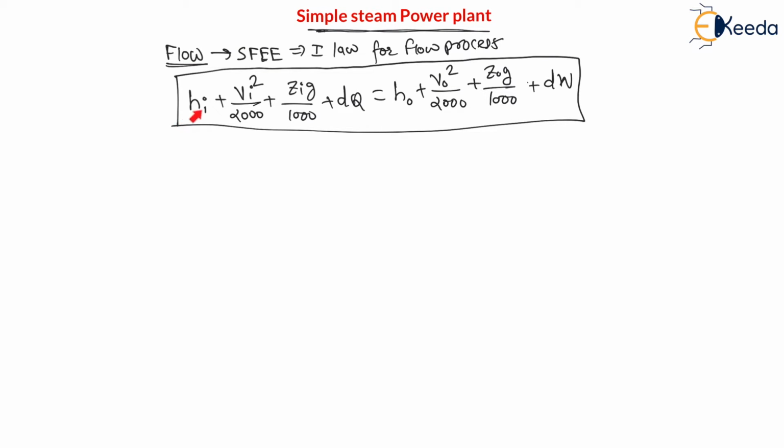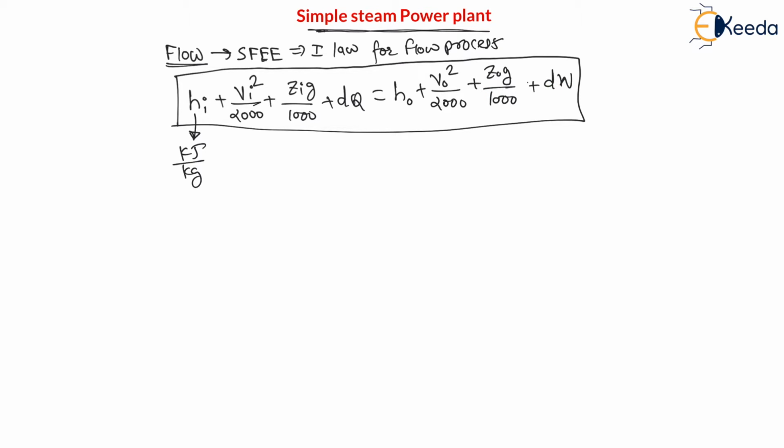Here h_i is the specific enthalpy at inlet, in kilojoule per kg. V_i is the velocity at inlet, in meter per second. Z_i is the datum, that is the height at inlet. g is the acceleration due to gravity. dq is the heat interaction in kilojoule per kg. Then i is for inlet and o for outlet. Therefore h_o is the specific enthalpy at outlet, V_o is the velocity at outlet, it is not volume, it is a velocity. Z_o is the datum or height at outlet, and dW is the work at outlet.